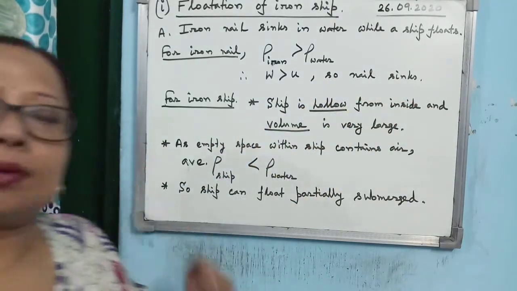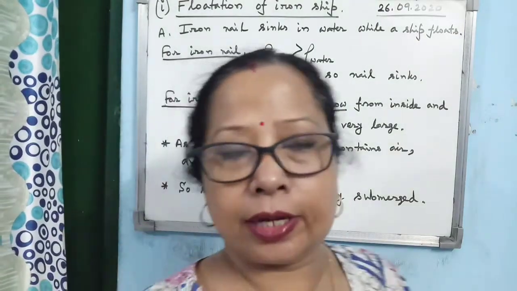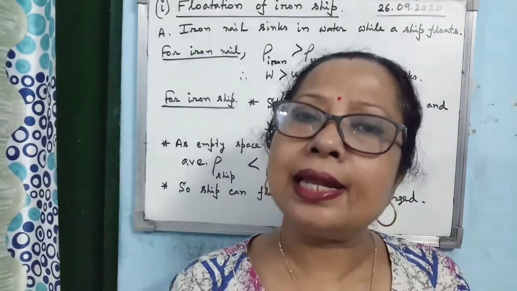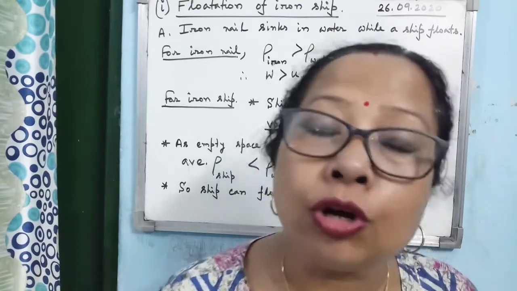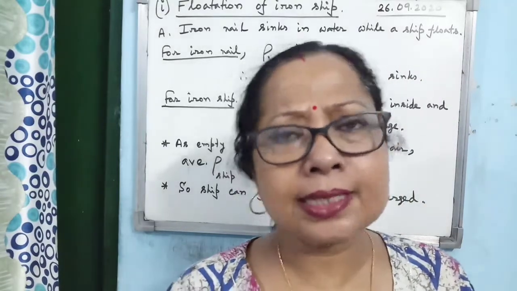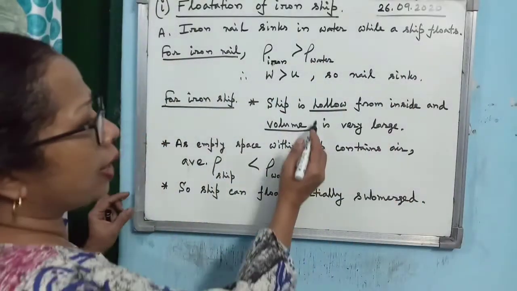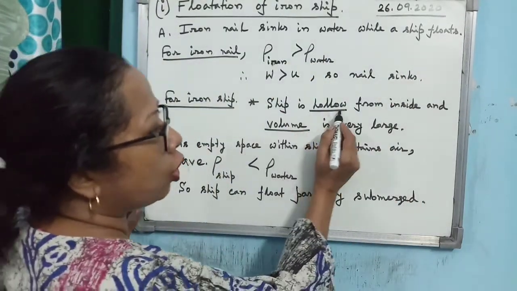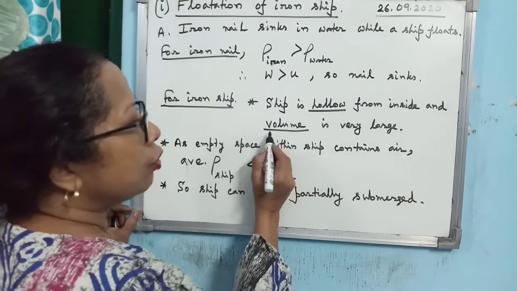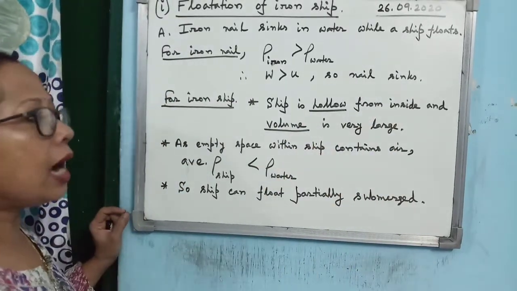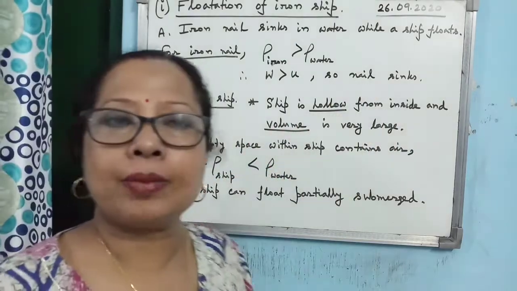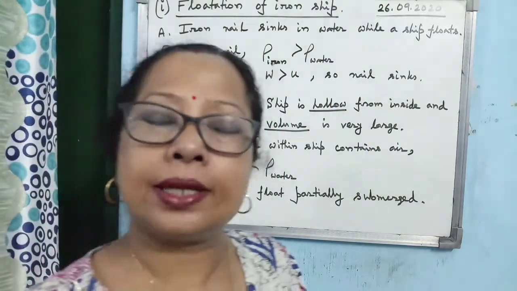Now come to the case of the iron ship. The ship is very large in volume, and it is hollow from within. These are the 2 points the examiner wants: that the ship is hollow from inside and its volume is very large. That's why I have underlined them. Now as it is hollow from inside, what is there within the ship?